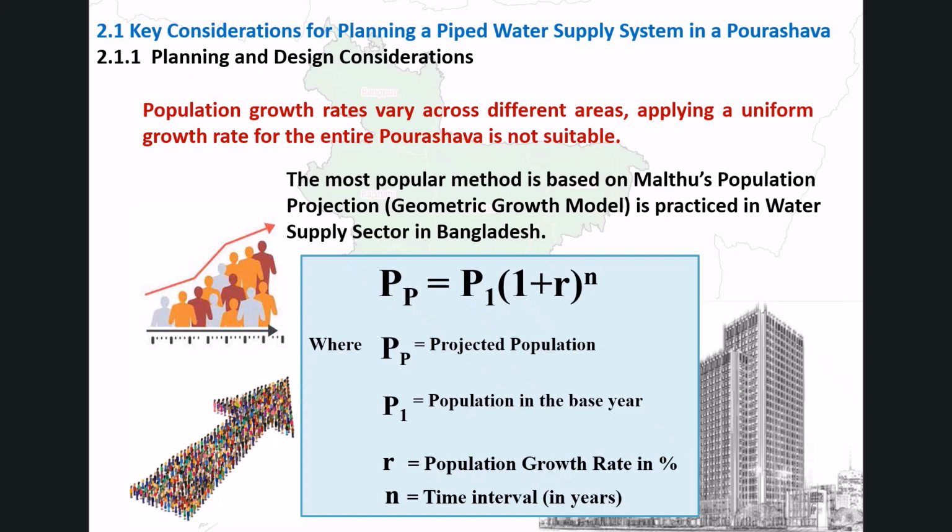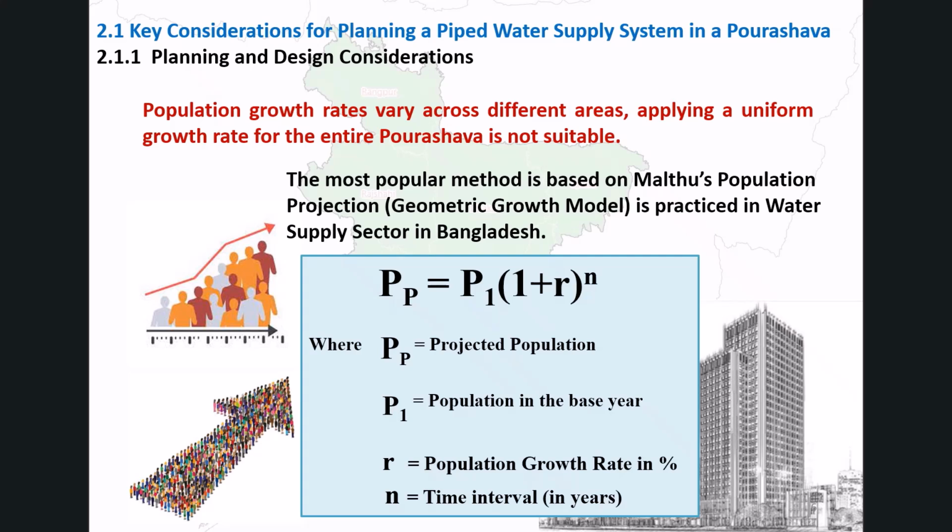The most widely used method in Bangladesh's water supply sector is Malthus's population projection, also known as the geometric growth model. The formula is PP equals P1 multiplied by the quantity 1 plus R raised to the power of n, where PP is the projected population, P1 is the population in the base year, R is the population growth rate as a percentage, and n is the time interval in years.